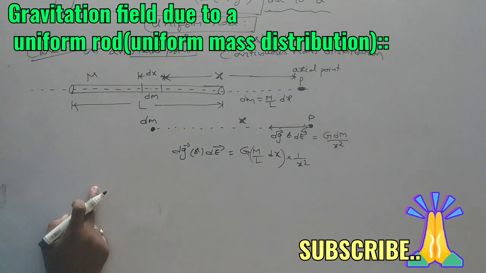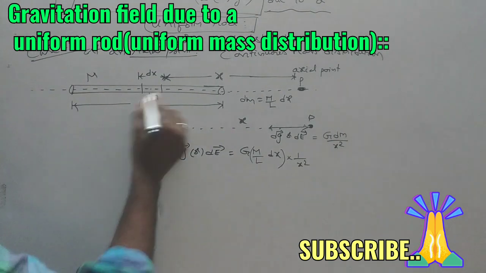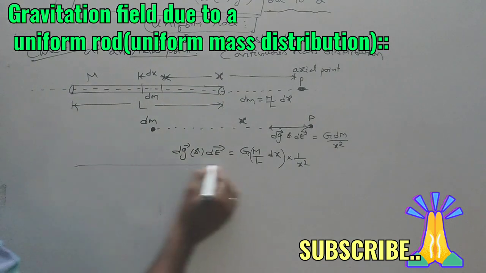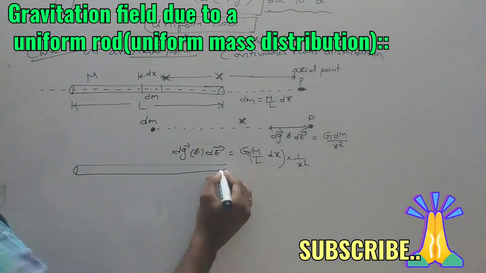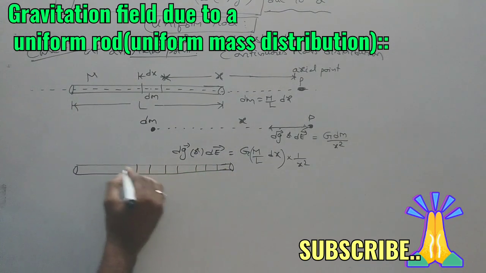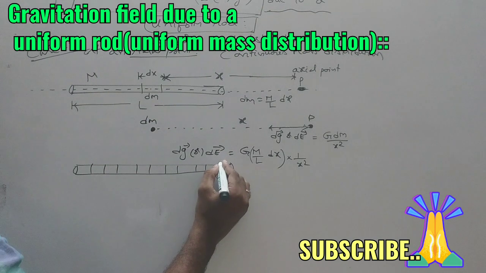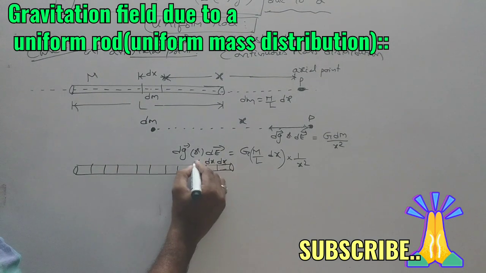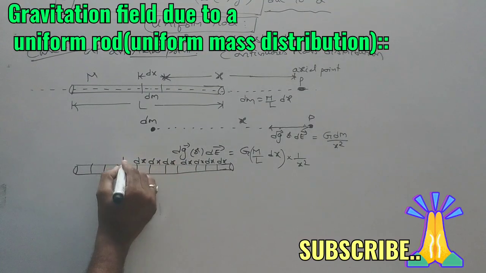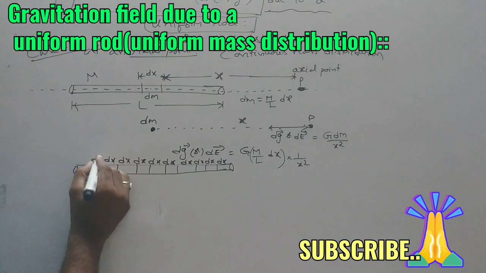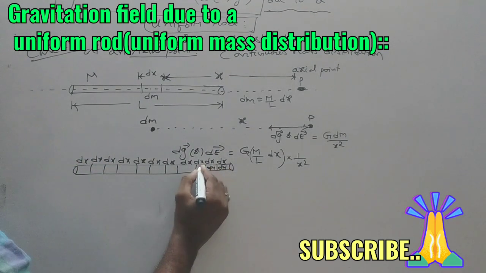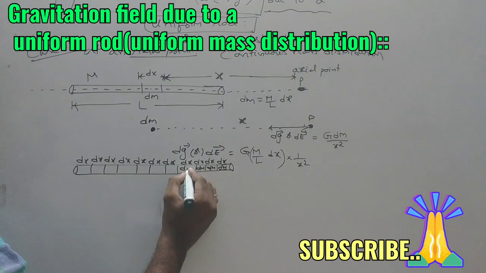Now, as I already discussed in the previous section, if I divide this whole rod length into several equal parts of dx, then on each elemental length dx the same mass dm will be present, because the rod mass is uniformly distributed.